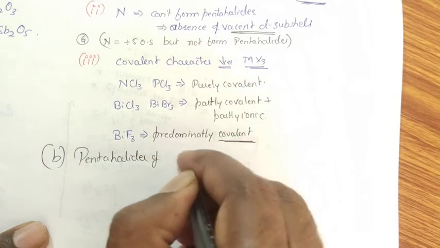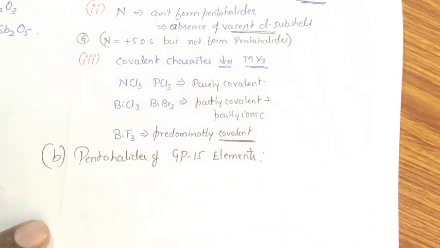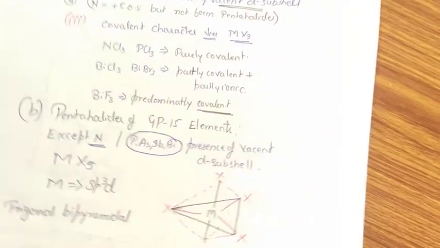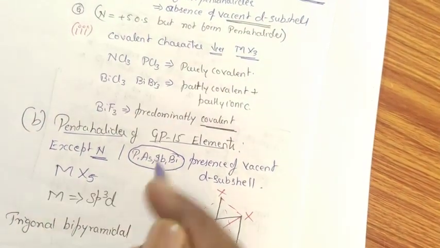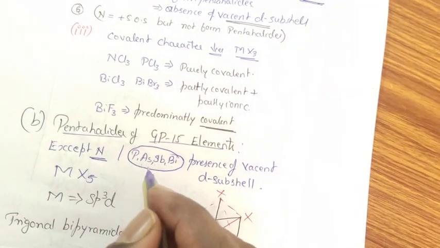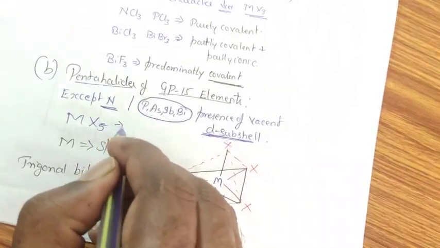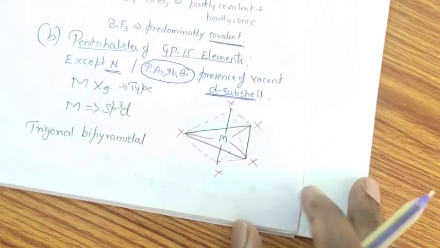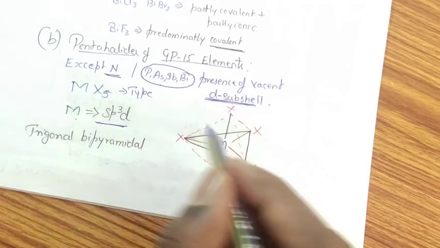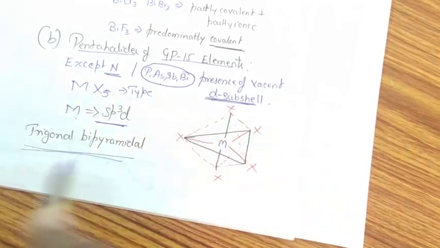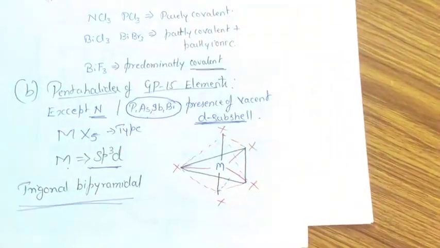Coming to the next, pentahalides of group 15 elements. Except nitrogen, the other elements, that is phosphorus, arsenic, antimony and bismuth, have the ability to form pentahalides due to the presence of vacant d subshell. These are involved in the formation of pentahalides of type MX5. In this case, the group 15 elements undergo sp3d hybridization, and the geometrical shape of the molecules is trigonal bipyramidal. Please note it down.